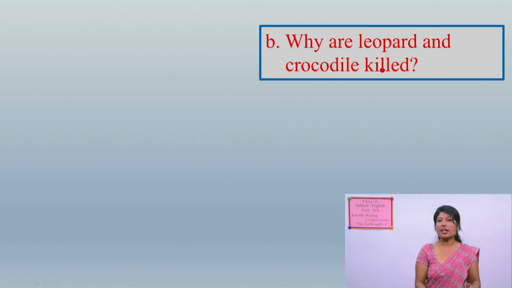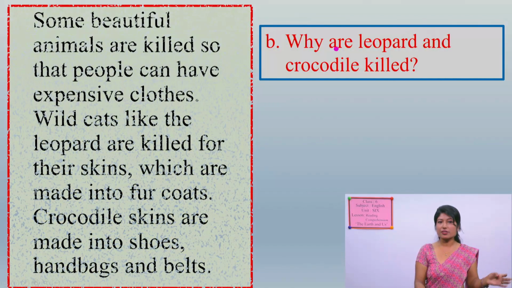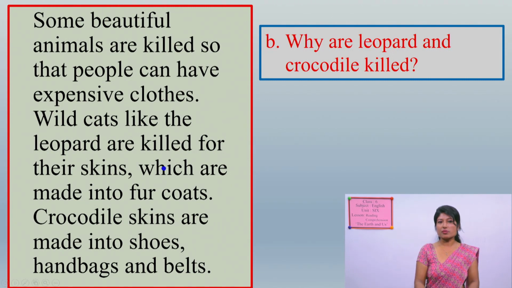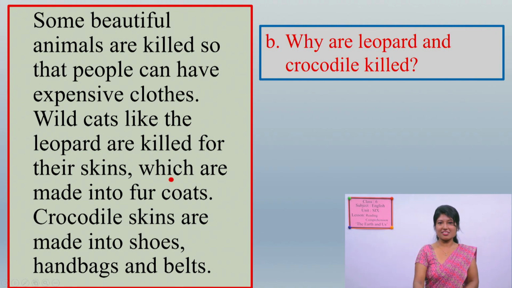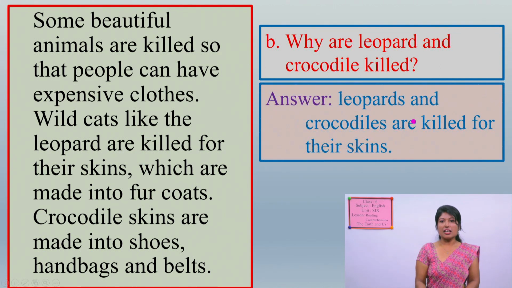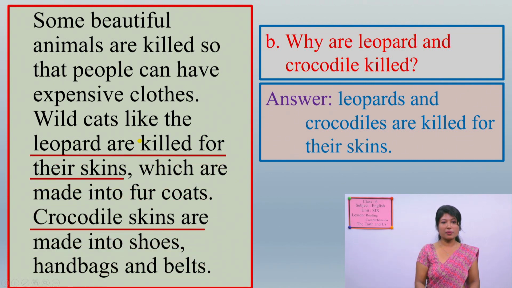Next, why are leopards and crocodiles killed? Why are they killed? You can find the answer to this question within this paragraph. So have you found it? Read this paragraph and find the answer. Have you found it somewhere over here? Yes, you might have. The answer is, leopards and crocodiles are killed for their skins. Exactly, the answers are over here. Leopards are killed for their skins. Crocodiles are also killed for their skins.